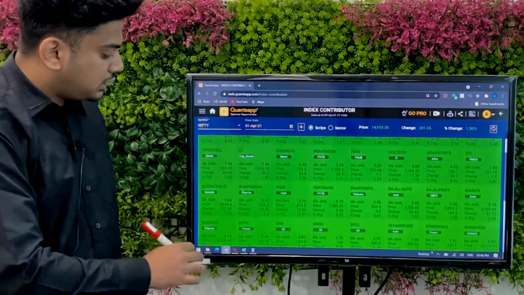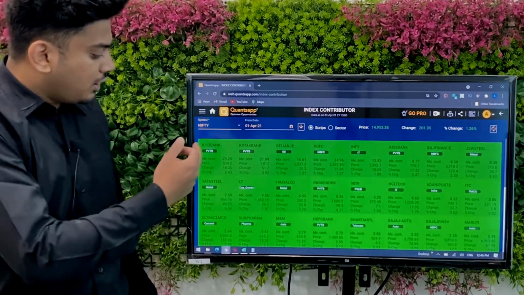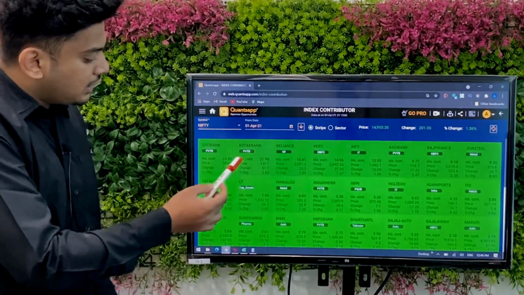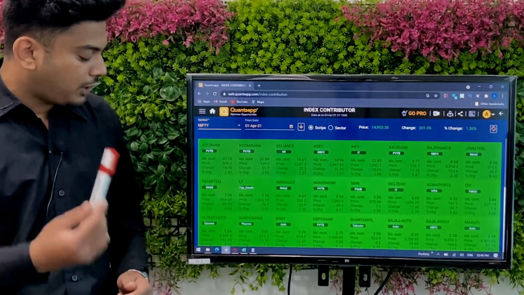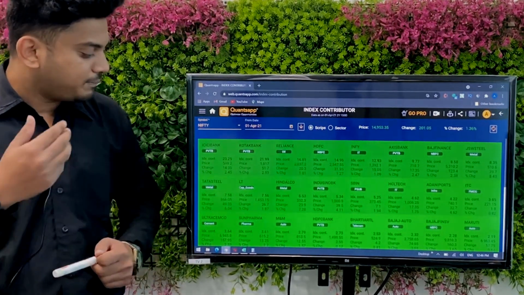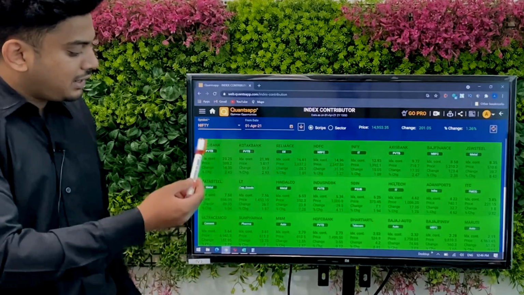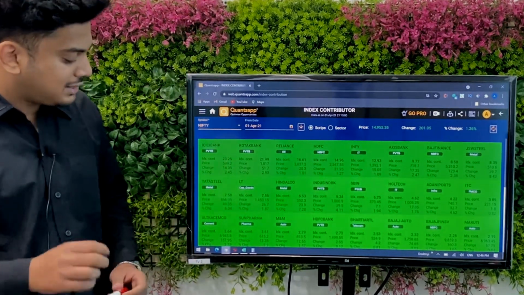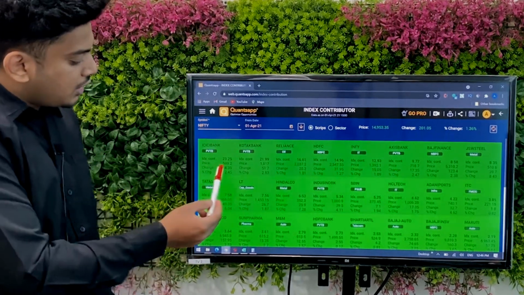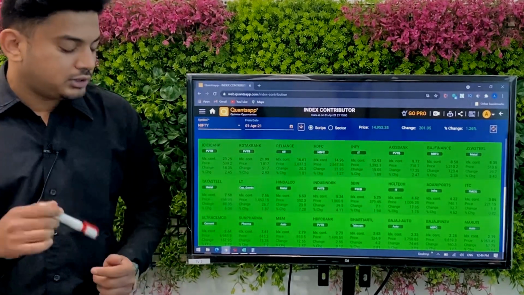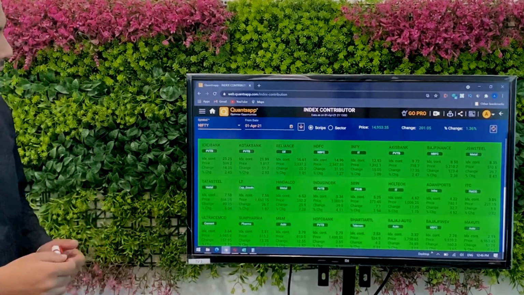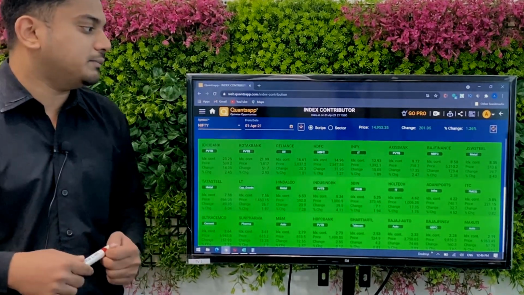Talking about the positive contributors, it is ICICI Bank, the top contributor today in Nifty. It contributed 23.25 points positively towards Nifty. I can see the current price, it's 599.2, and the change in ICICI Bank's future price. The price has gone up by 14.35 points today, and the change in percentage is 2.45% positively.